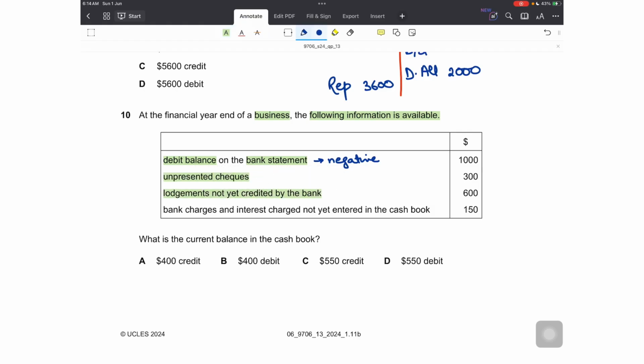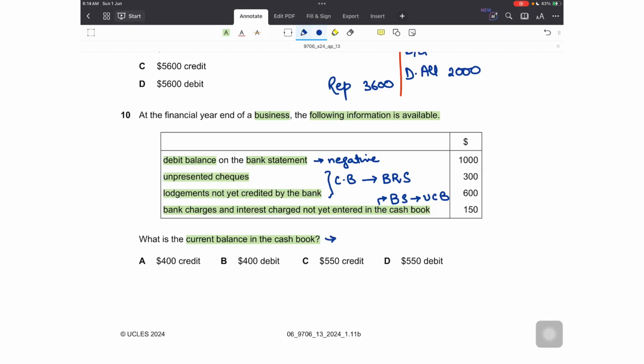Lodgements not yet credited. These two items, we know that these are found in the cash book, and they are adjusted in the bank reconciliation statement because they do not appear on the bank statement due to timing differences. Lastly, we have bank charges and interest charge not yet entered in the cash book, as it is also saying that it is there in the bank statement but not in the cash book, so it will be adjusted in the updated cash book. The question is, what is the current balance in the cash book?